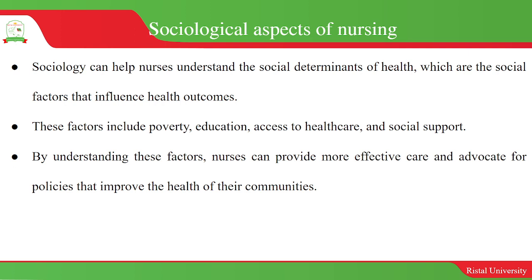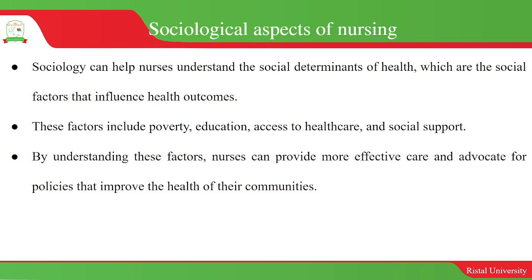We have looked at cultural practices, but we also have poverty, education, and access to healthcare and social support. When someone becomes sick in a family, who takes care of that person? It is usually a woman. It is something to do with social support.